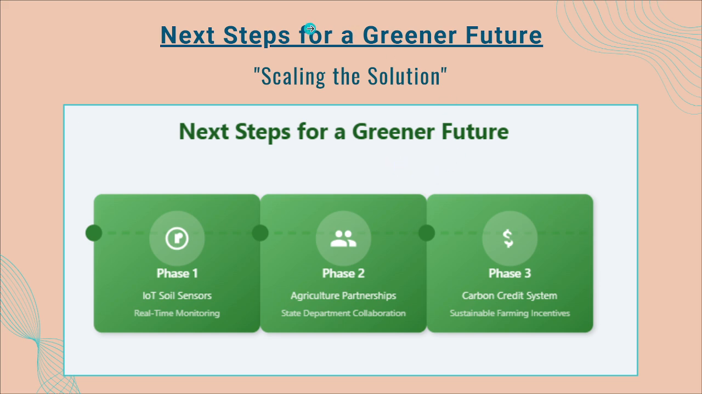Now, the next step for a greener future is to scale the solution. The first phase will be to include some IoT soil sensors to get real-time monitoring data. The second phase will be to collaborate with government bodies and build agriculture partnerships with them, so that we can scale the solution, improve the accuracy, and build a better model to predict the crop type, which can definitely help the farmers grow and build nice things. The third phase will be a carbon credit system, sustainable farming, and incentives.